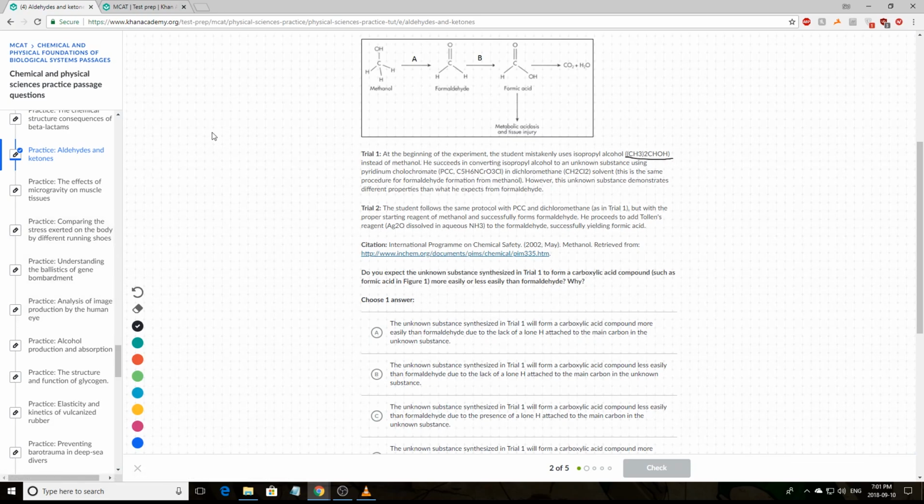So let's draw out the series of steps that happen. And this is a public service announcement to you guys. You should know how to draw all these things, just given the name or given the chemical formula of it.